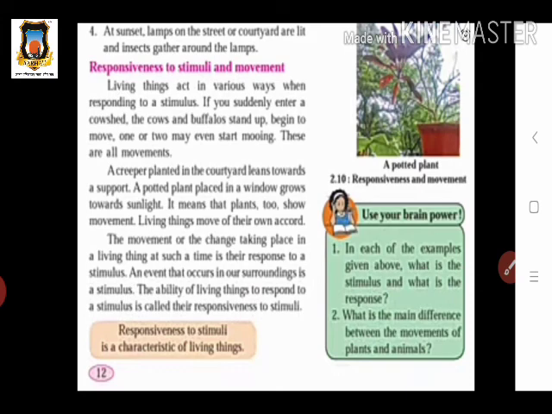Okay, so here we see the next characteristic, that is the responsiveness to the stimuli, which is the most important characteristic of living things. Okay,